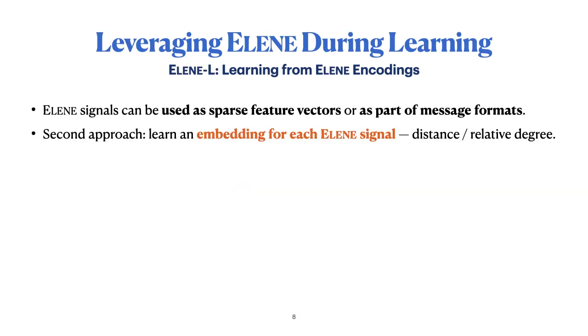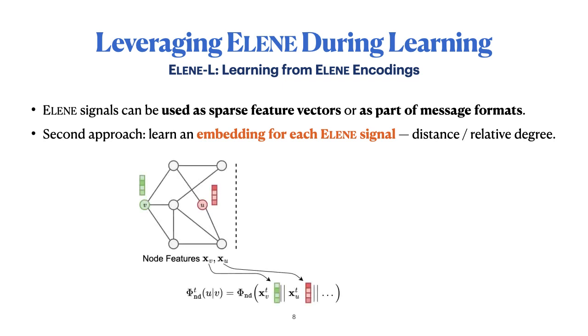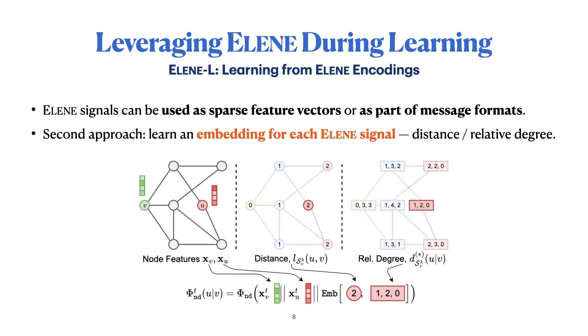The last pending item is to describe how we can use those LN signals. In a simple manner, they can be used as sparse feature vectors or as part of message passing formats. However, another approach is to actually learn an embedding for each LN signal as distance or relative degrees. In this work, we evaluate both approaches and compare the empirical performance and expressivity of both of them.